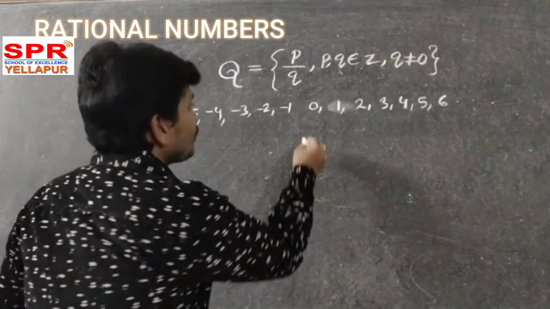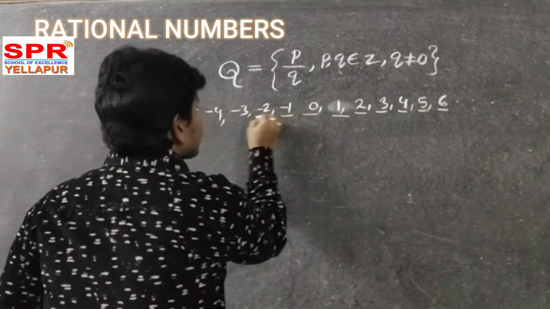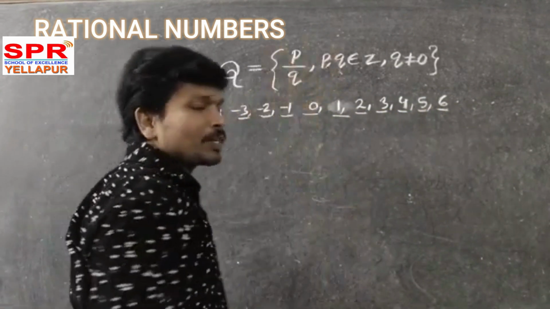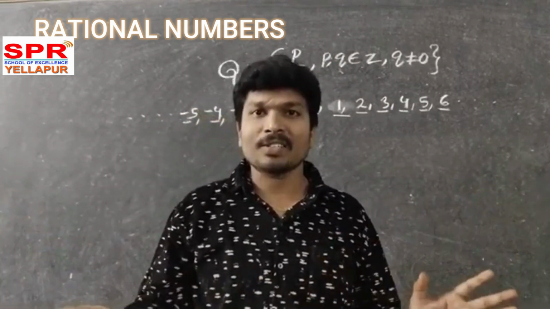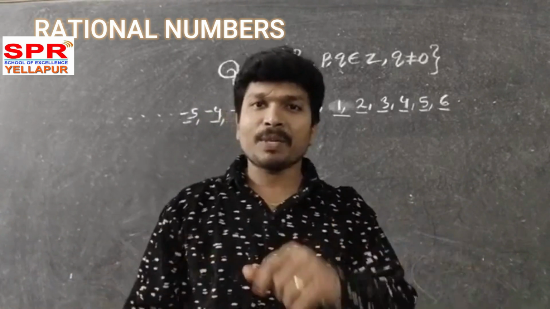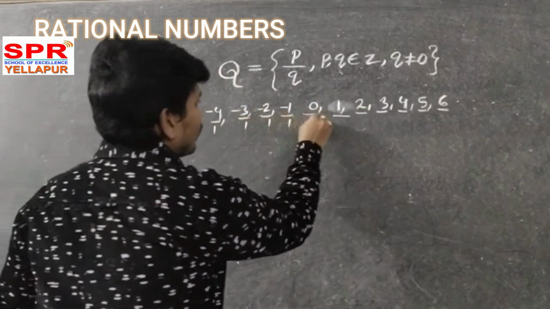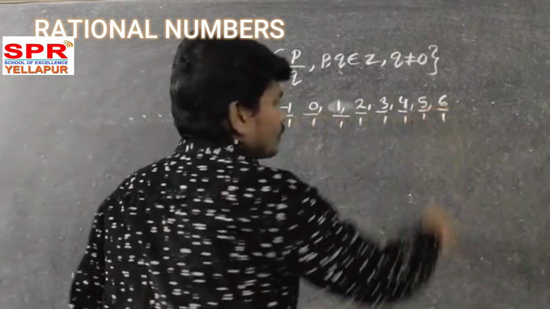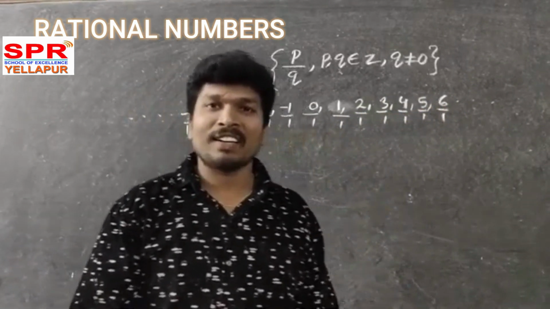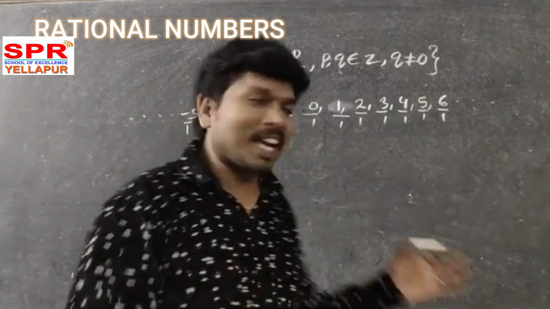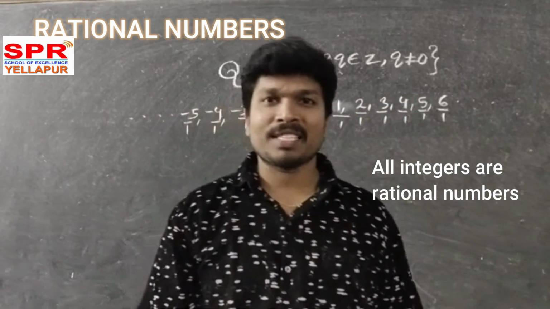Now, what about denominators? The denominator should not be 0. You can take any other numbers. Yes, sir. That also must be integers except 0. So I am taking 1 as the denominator. Now you observe, are all of these rational numbers or not? Yes or no? So these are nothing but integers. So all integers are rational numbers.